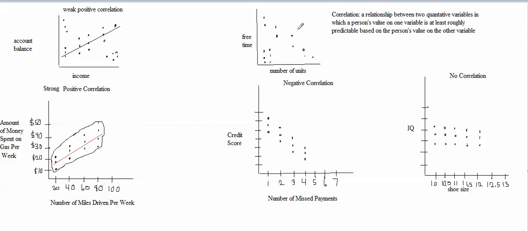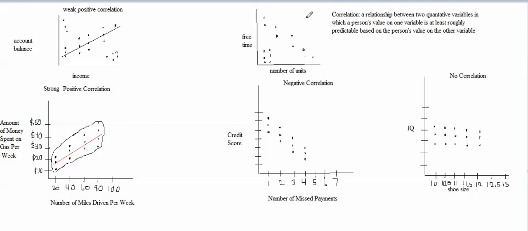We could also have a lot of people up here who are taking a lot of units but still have a lot of free time. Maybe they're taking easy classes, or maybe they just don't do very much studying even though they're taking a lot of units.